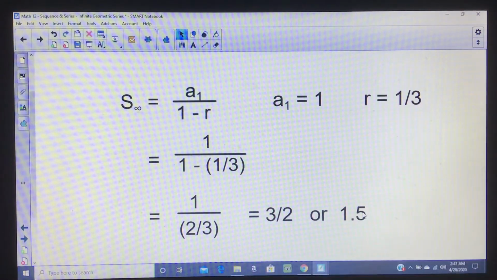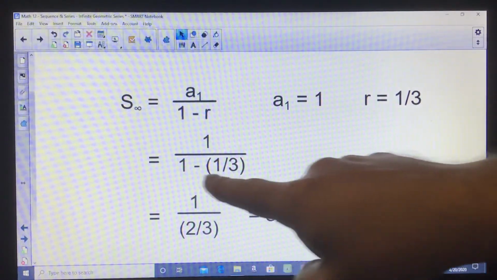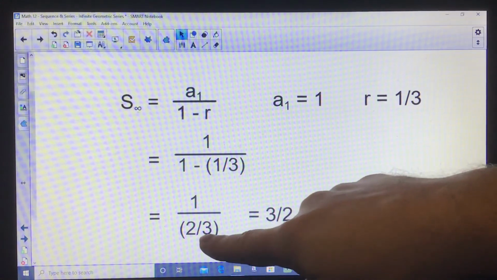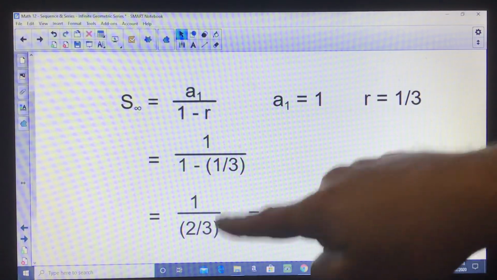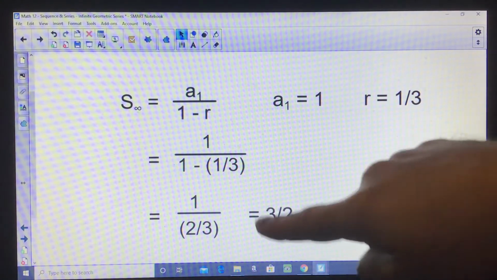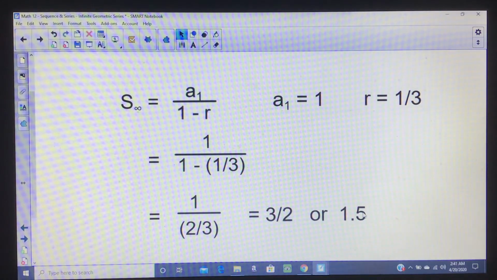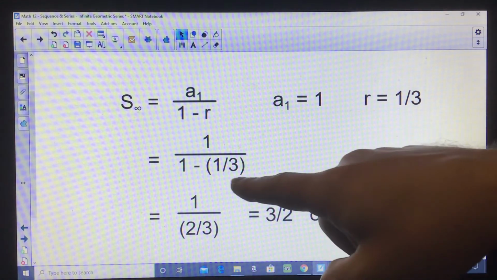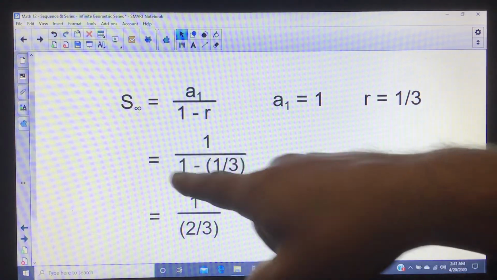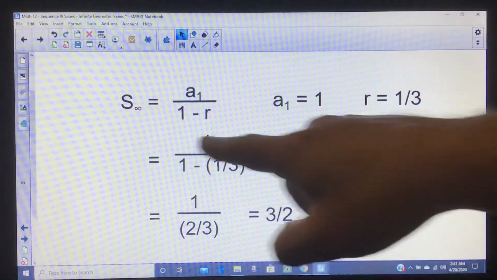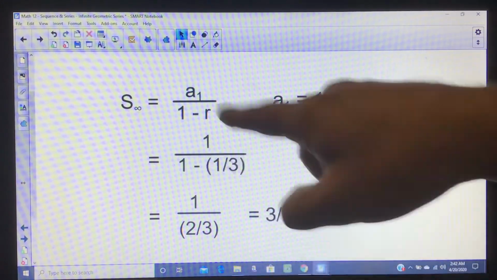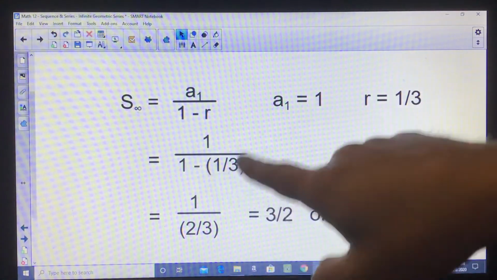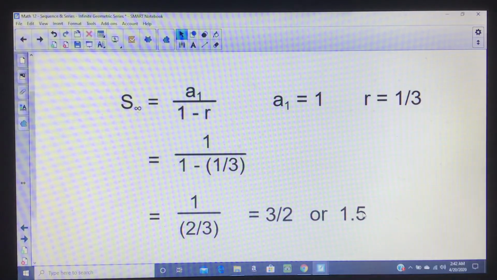Calculate what that is. Well, 1 in the top, 1 minus 1/3 is a total of 2/3. And 1 divided by 2/3, when you divide by a fraction, you multiply by the reciprocal, and you get 3/2. Now, you can do this by hand, or if you don't like to calculate stuff, if you're careful, you can throw this into a calculator. Make sure that you have parentheses and everything in the right spot. But if you throw this into the calculator, it'll give you that answer of 3/2, or 1.5.